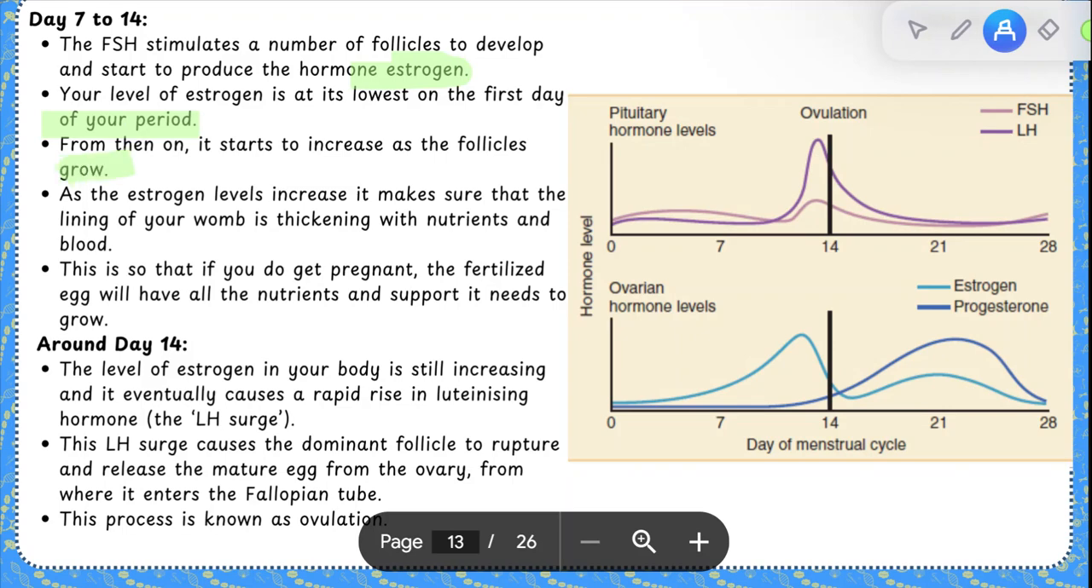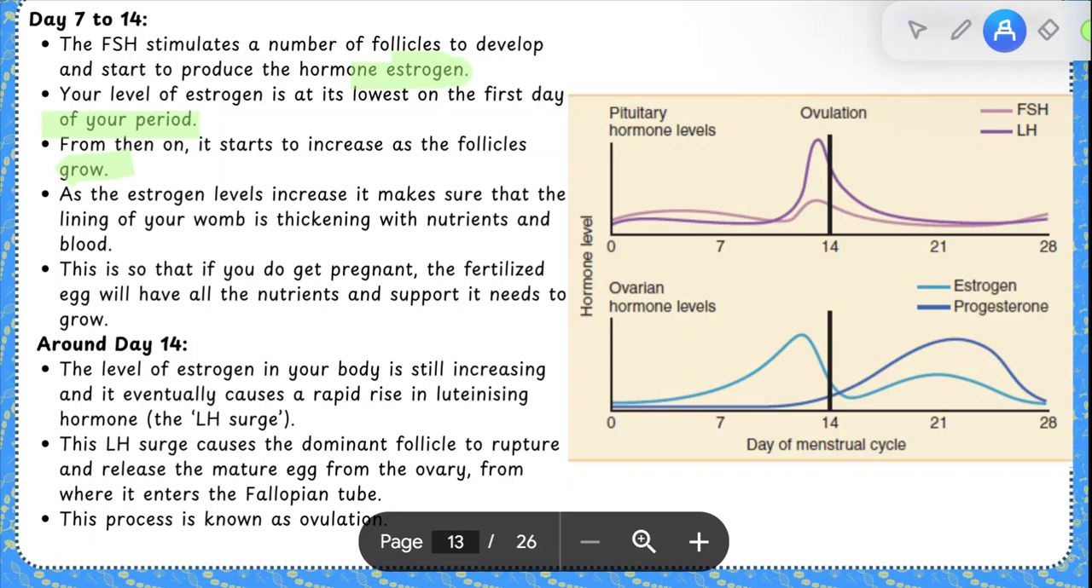As the estrogen levels increase, it makes sure that the lining of your womb is thickening with nutrients and blood. And this is so that if you do get pregnant, the fertilized egg will have all the nutrients and support it needs to grow. And you can see कि आपके यहाँ पे जो LH का लेवल है, luteinizing hormone का, around day 7 it starts to rise, and around day 14 it is the highest. ठीक है ना? And FSH mostly remains the same.